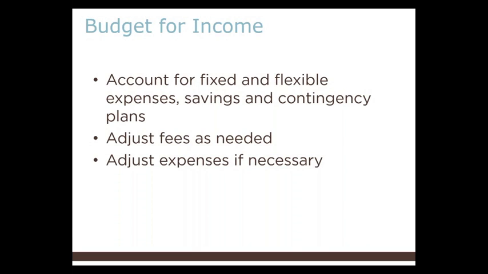A tip for cutting expenses. If you have to make adjustments, it's always a good idea to get a chapter vote on where those adjustments should be made. For example, your brothers may want to reduce the amount allocated for formal in order to have more money for brotherhood events.